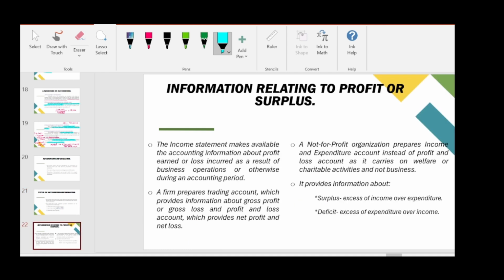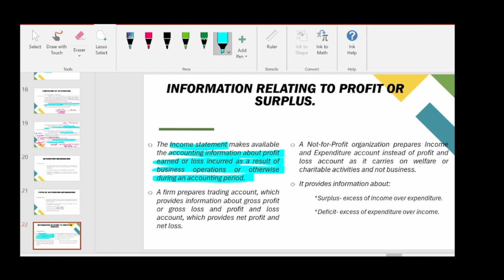The first one, information relating to profit or surplus. The income statement makes available the accounting information about profit earned or loss incurred as a result of business operations or otherwise during the accounting period. So income statement is nothing but trading profit and loss account.